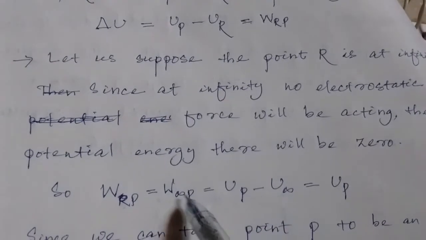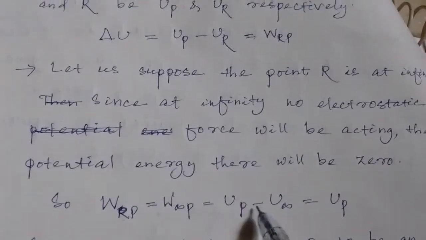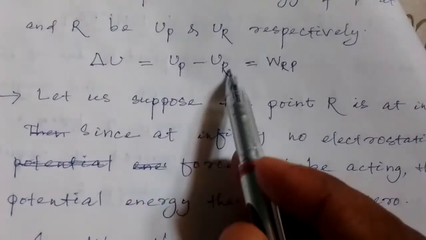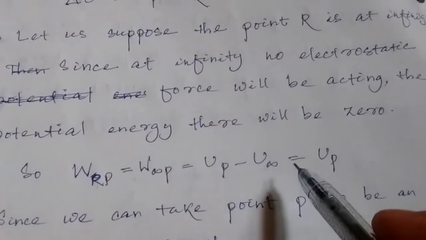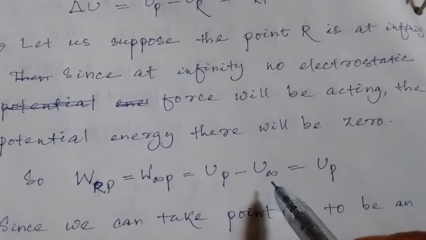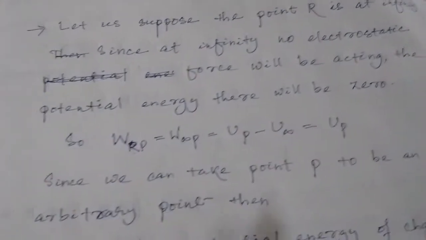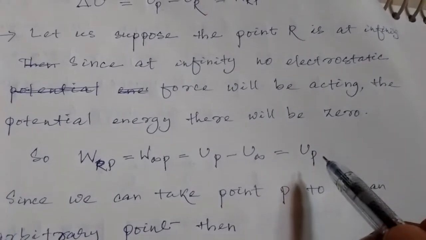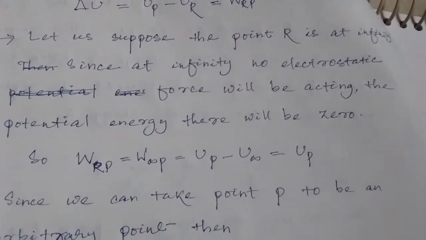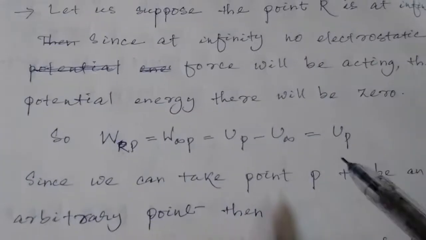W infinity P is equal to UP minus U infinity. Now this is equal to UP, since U infinity is 0. So it is UP.